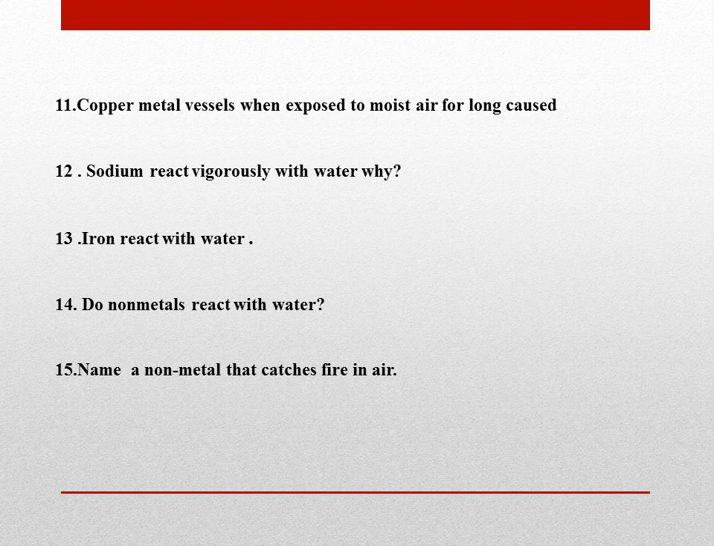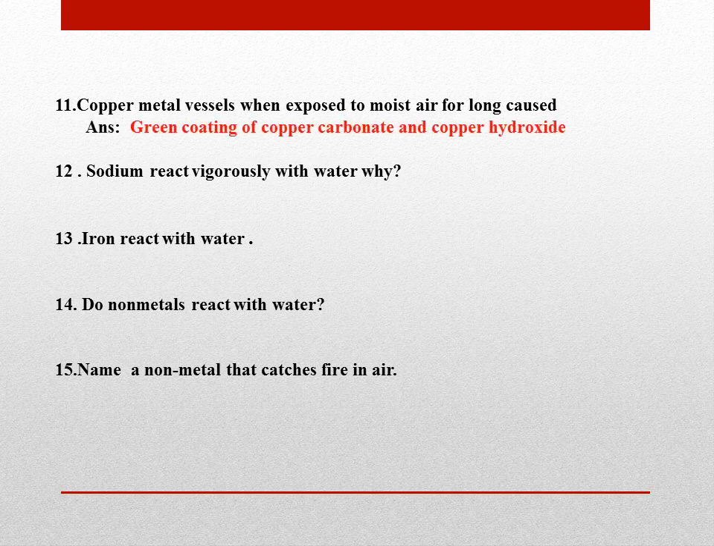Next, copper metal vessels, when they are exposed to moist air for a long time, develop a green coating that is called copper carbonate and copper hydroxide. So these are the green colored dots, or at times the whole thing is coated green.